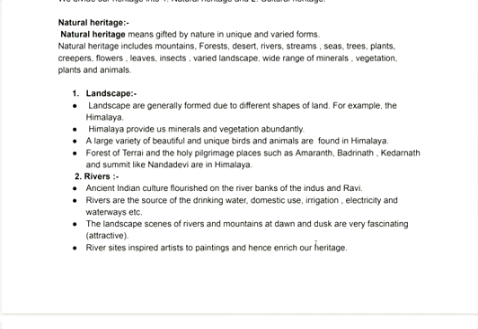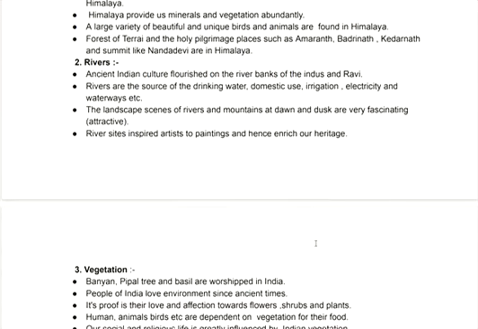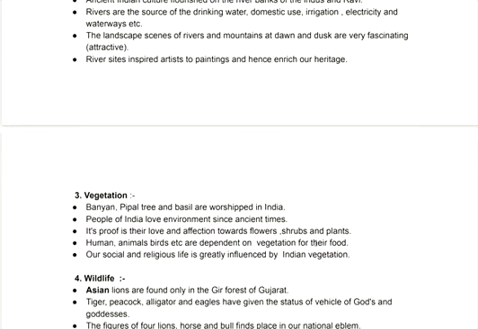Especially at sunset and sunrise we go to the river side, and poets and dramatic people are inspired by that and get their requirements fulfilled there. River sides inspired artists to paint and hence enrich our heritage.